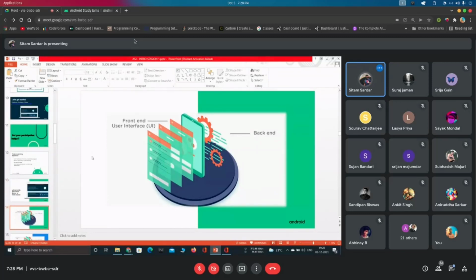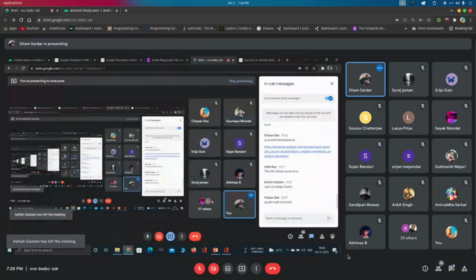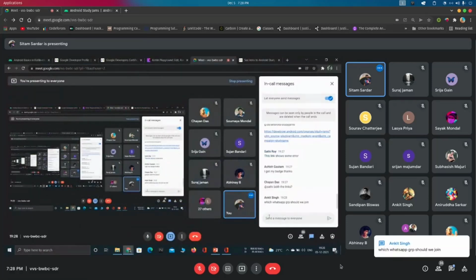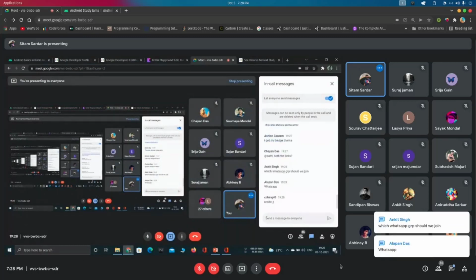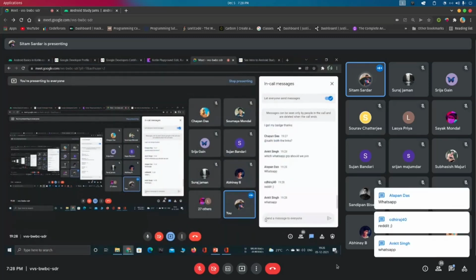Every day we use different kinds of apps. Tell me the names of some apps you use regularly. Okay, Reddit, cool.